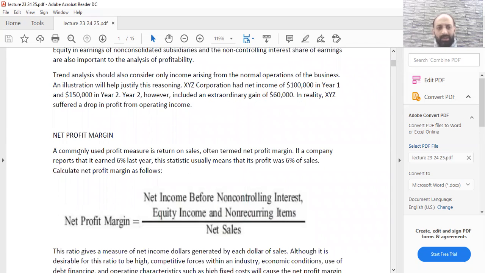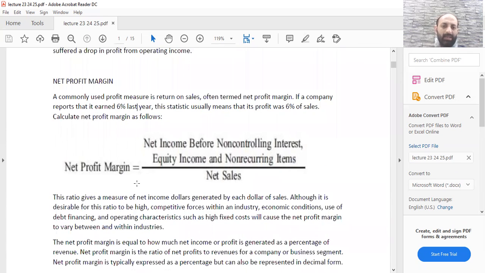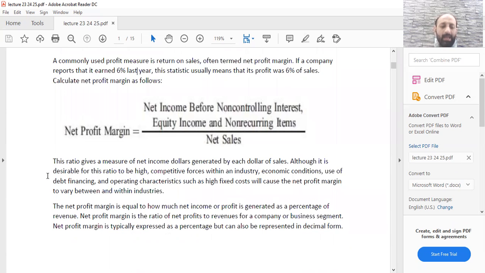Now, the first ratio is called net profit margin. A commonly used profit measure is return on sales, often termed net profit margin. If a company reports that it earned 6% last year, this statistic usually means that its profit was 6% of sales. What is the formula? Net profit margin is equal to net income, obviously excluding non-controlling interest, equity income, and non-recurring items, divided by net sales. This ratio gives a measure of net income dollars generated by each dollar of sales.